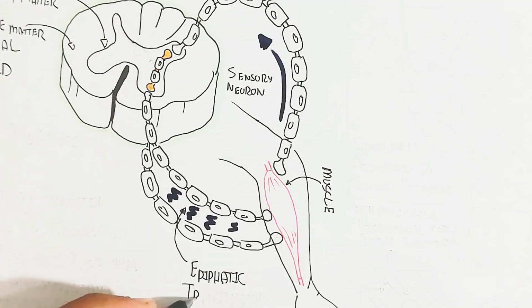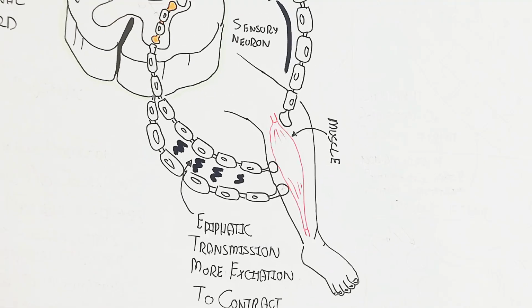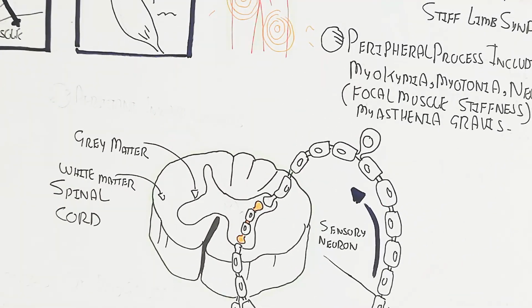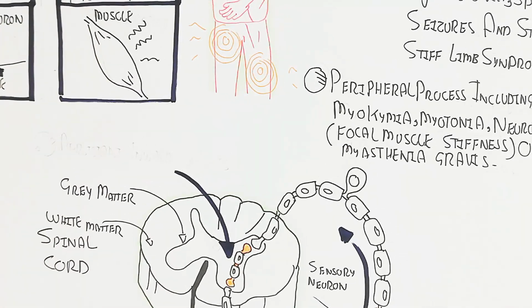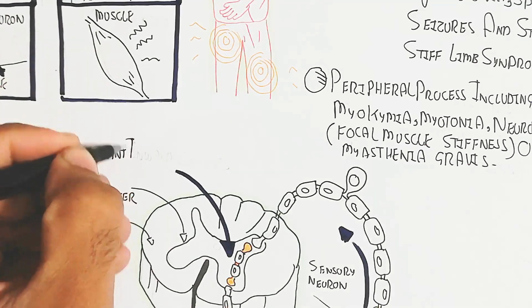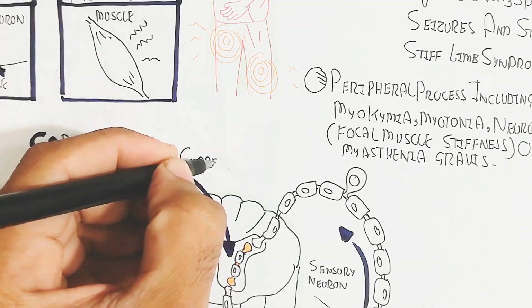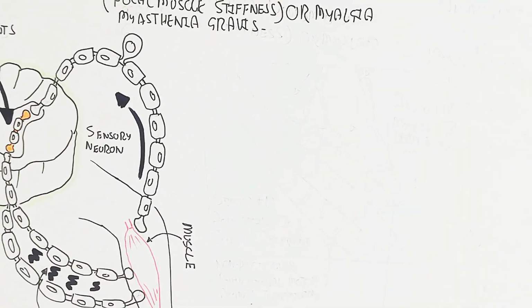On the other hand, ephaptic transmission means more excitation to contract. So other neurons are also involved rather than a single neuron. The persistent inward current, again and again, due to the firing of the interneurons, will lead to repeated firing of the motor neurons.